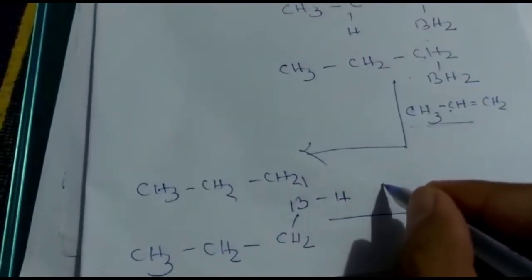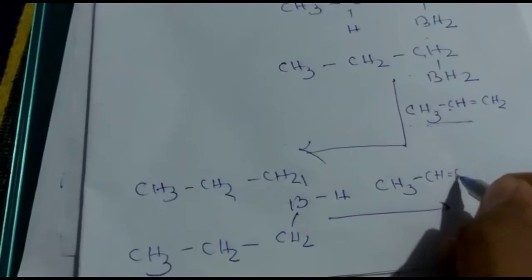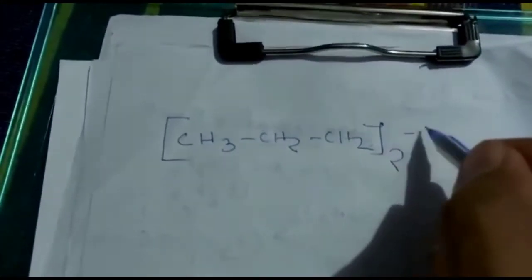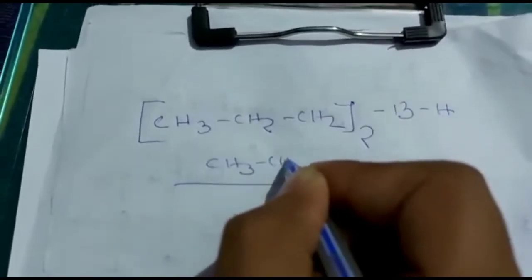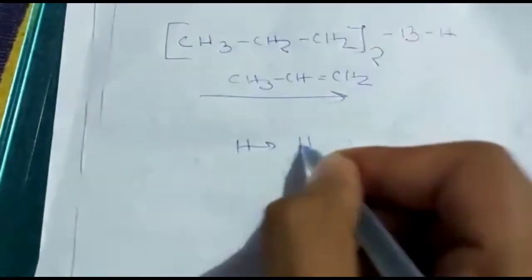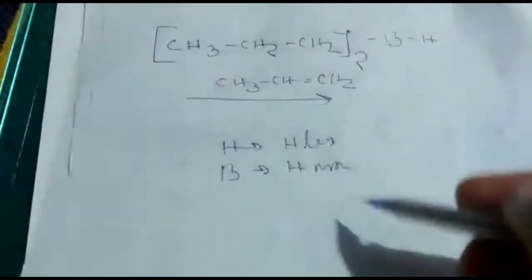Again it will react with the same alkene, CH3 CH double bond CH2. The same thing again I am writing here. The reactant is CH3 CH2 CH2 twice attached with boron and hydrogen. It will react with the alkene, CH3 CH double bond CH2. Then what will be the product? Same, H will attach to the less hydrogenated carbon and boron will attach to the more hydrogenated carbon of the alkene. Now these will attach with each other.